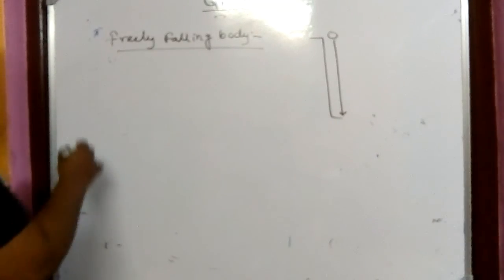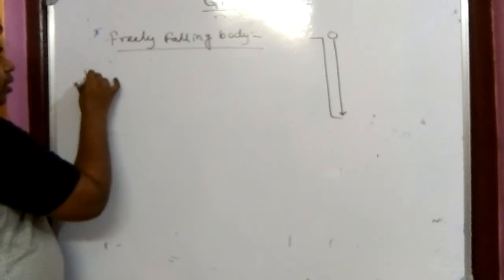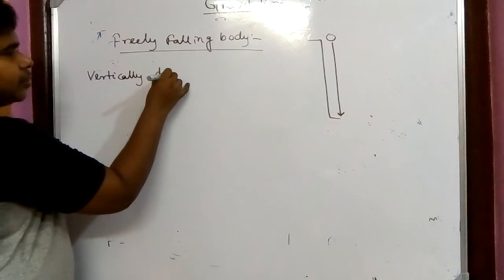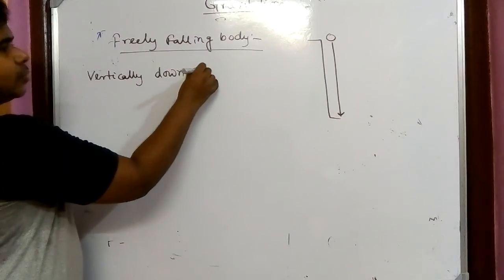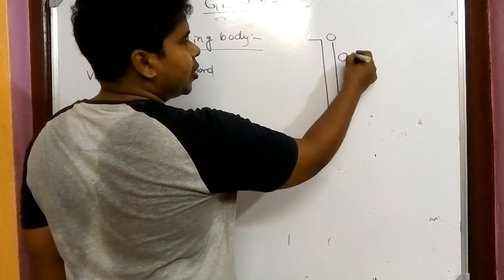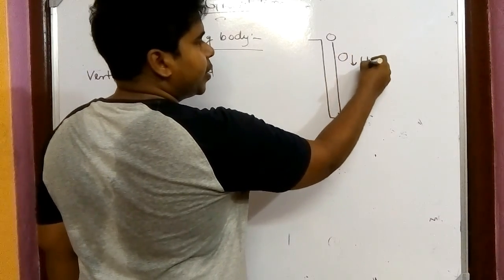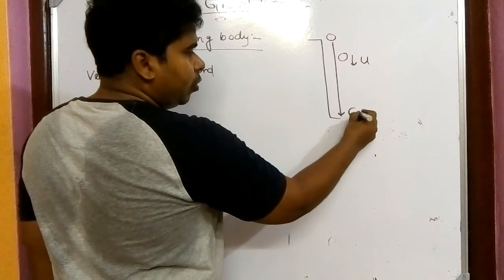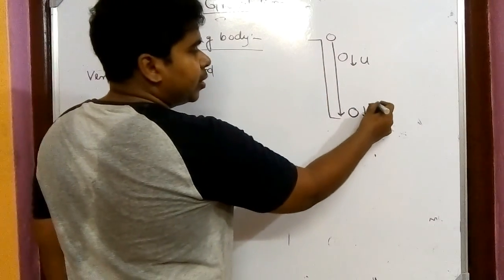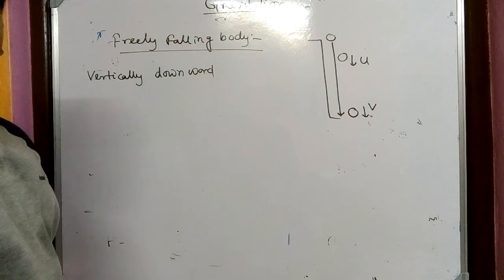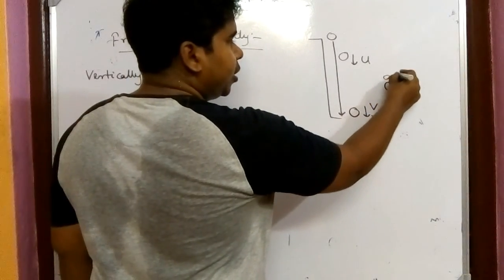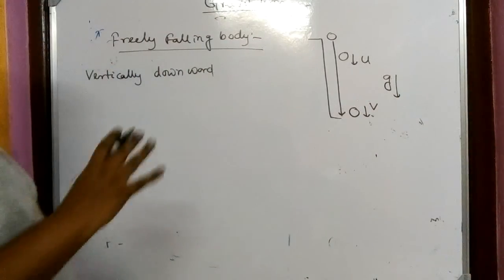For a freely falling body, when it comes vertically downward, if at a certain point we assume the velocity is u, then as it comes more downward, the velocity will increase due to the gravitational acceleration g, which is also acting downward.